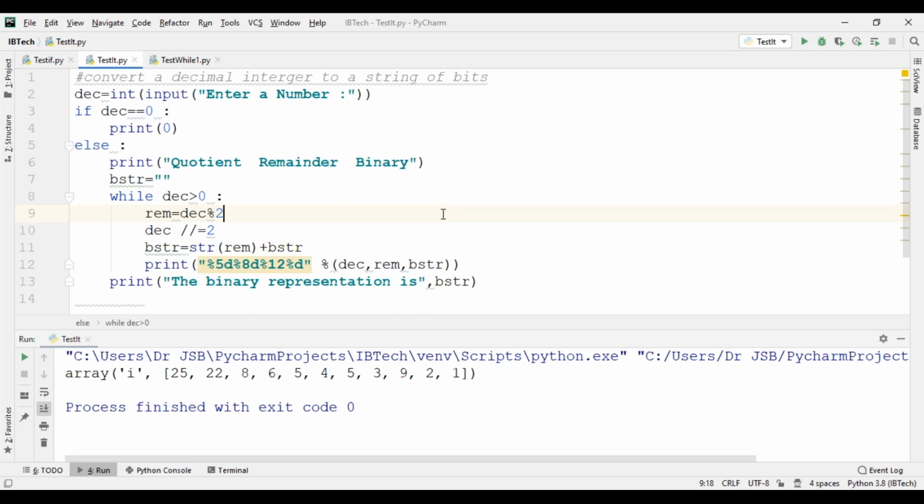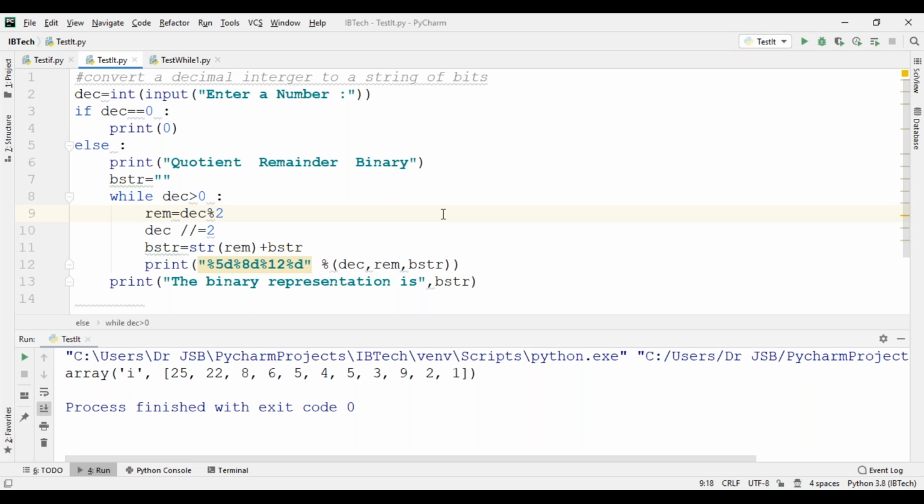First we initialize bstr as empty. Then while decimal greater than 0, remainder is equal to decimal modulus 2, so that we convert it to binary format.